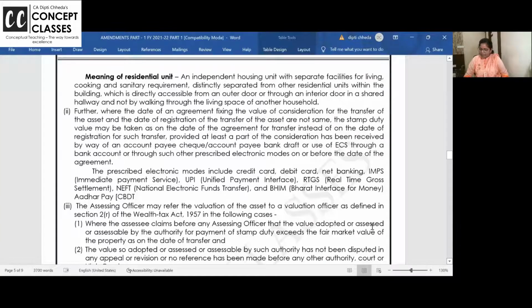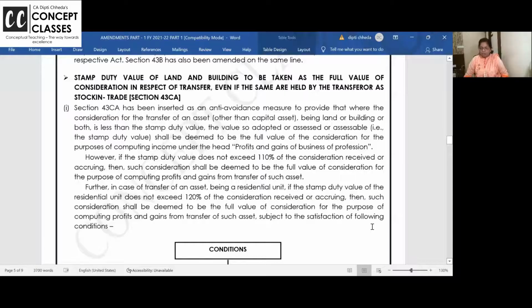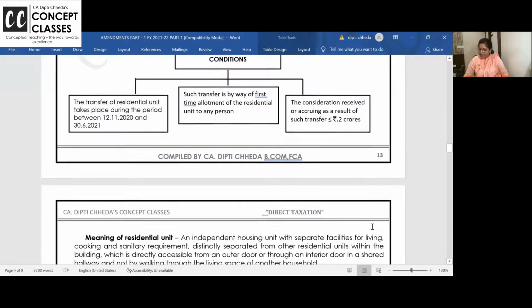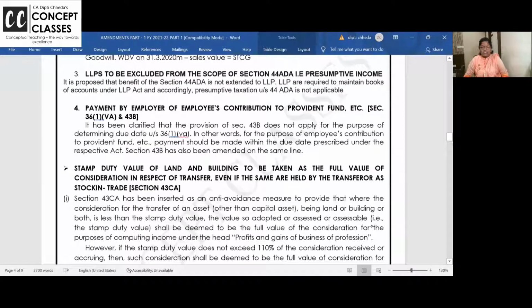It's a very nice amendment. I have given you all 2 videos for amendments. I mean, say 2 PDFs. This is in the first amendment. I have added it on page number 30. I'm not scrolling up to all the others which I have added for goodwill and all. Enough, we have discussed all that in the last 2 videos.